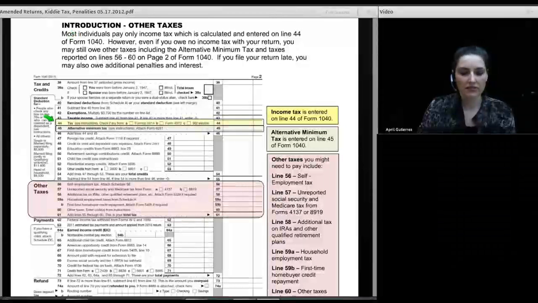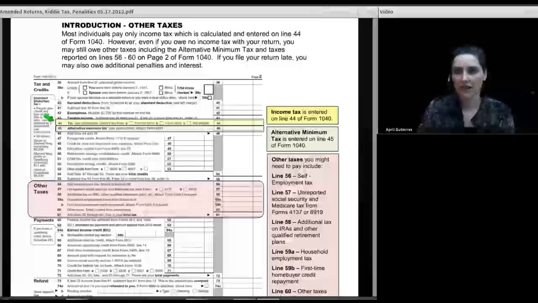Now, as an orientation or as a beginning point, I wanted to point to line 44 on the back page of the 1040 form.